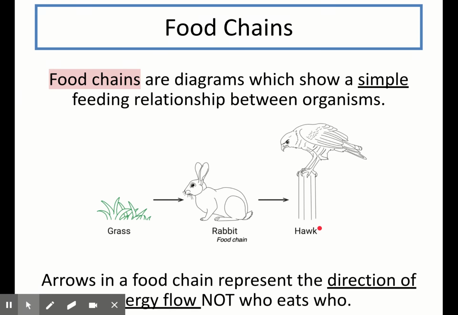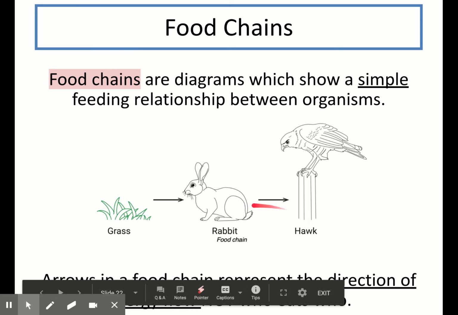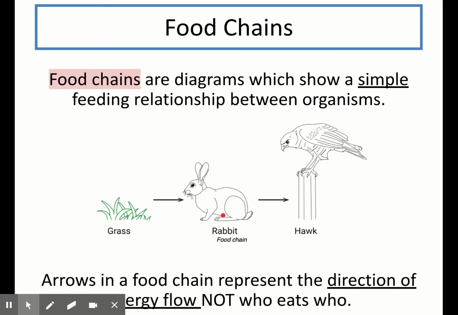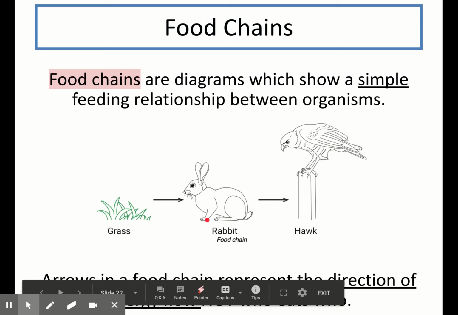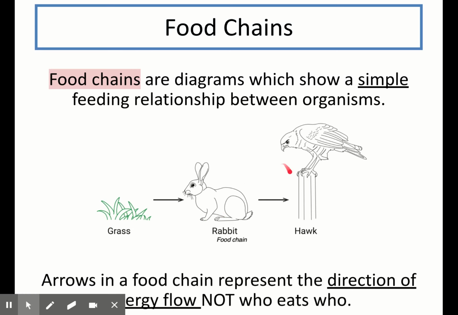So now let's have a look at food chains. Food chains are diagrams like this one on the slide, which show a simple feeding relationship between organisms. In this example, the rabbit eats the grass and the hawk eats the rabbit. The arrows in a food chain are very, very important. In this example, you can see all of the arrows are going towards the right of the screen. They don't show who eats who, instead they represent the direction of energy flow. So grass contains energy, which is consumed by the rabbit. The energy flows from the grass into the rabbit. And then when the rabbit is eaten by the hawk, the energy flows from the rabbit into the hawk.